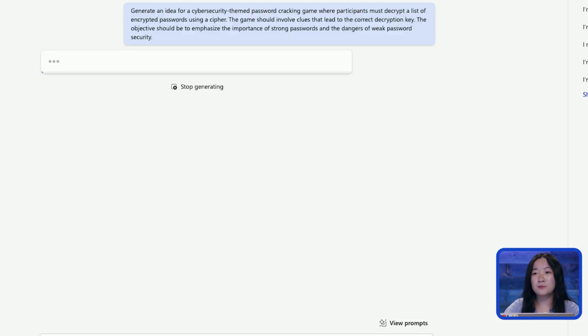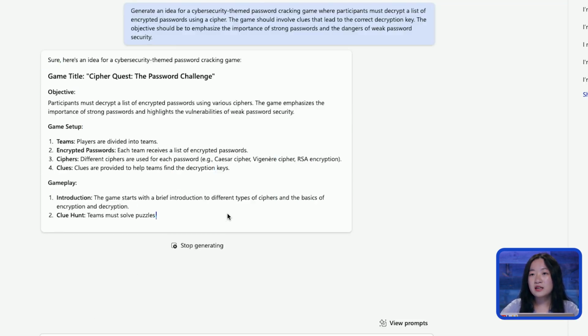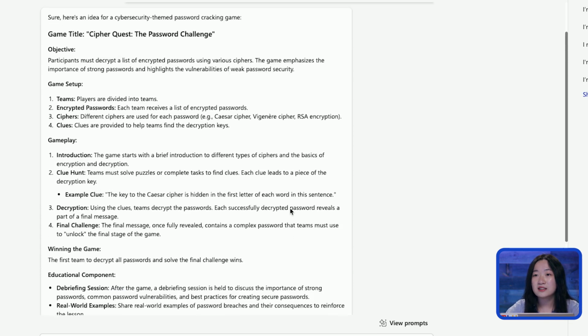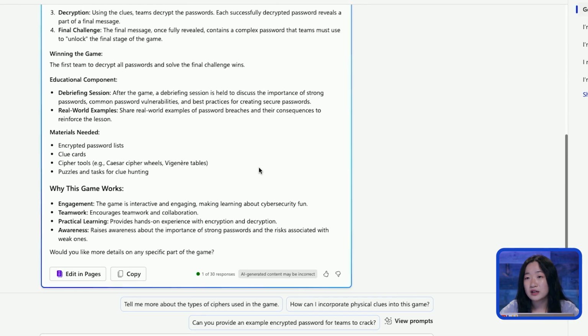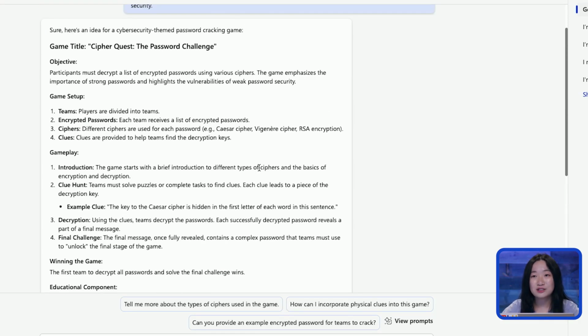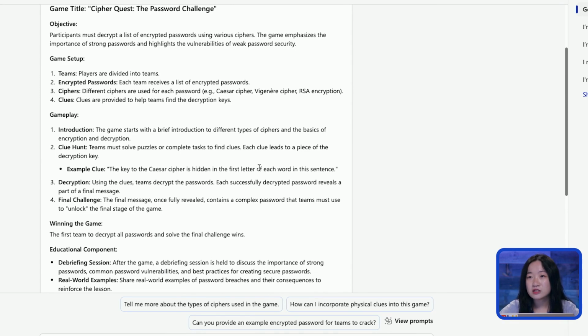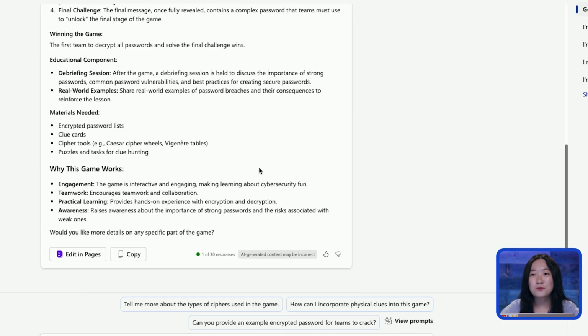So here I'm going to input that into Copilot, and here Copilot is already generating us an idea of what to do. The game title, it says, would be called Cipher Quest, the Password Challenge. And here it has the details of how to play and the objective and more details.